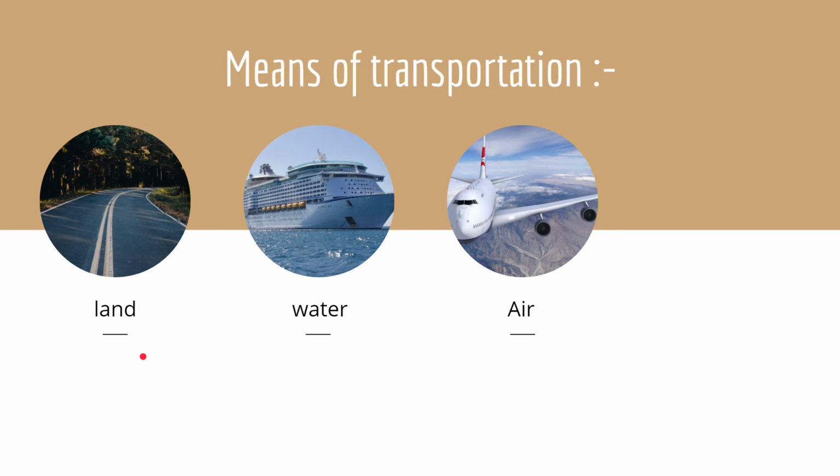Now, in means of transportation, as I said first, there are three types: land, water, and air. In land, we have roadways, railways, and pipelines. In water, we have inland or overseas. In air, we have domestic airways and international airways. And in domestic airways, we have two types. What are they? Public undertaking and private airlines.